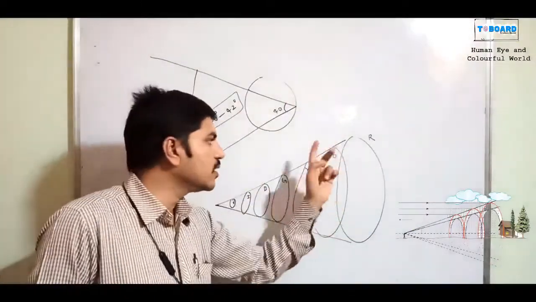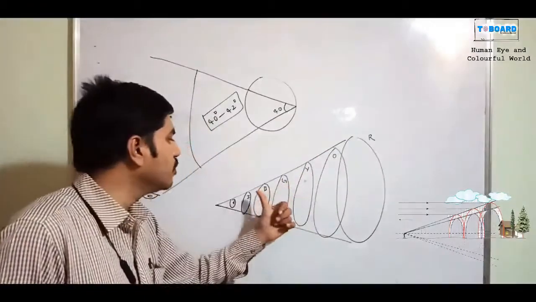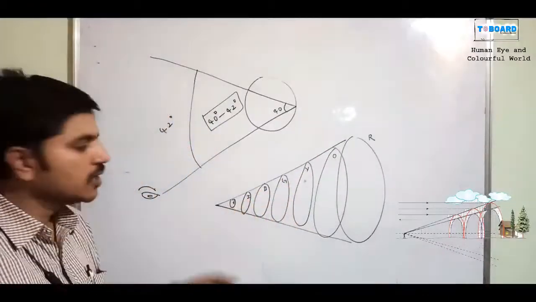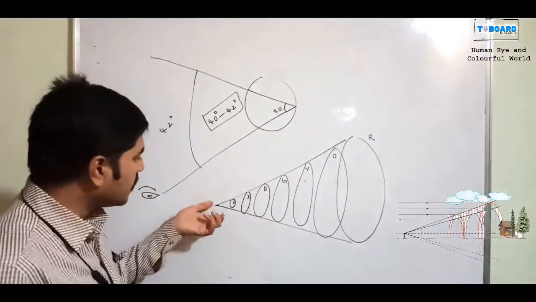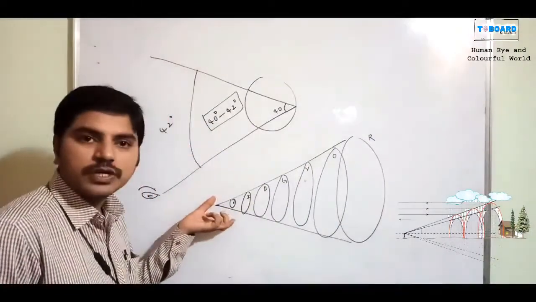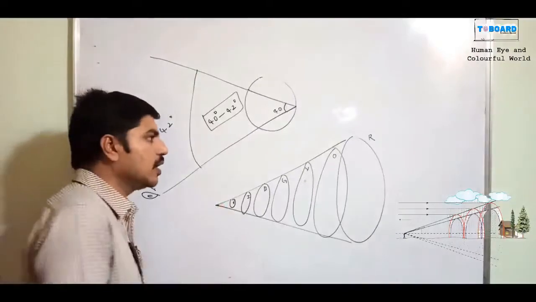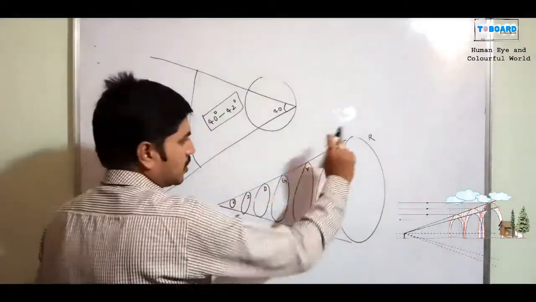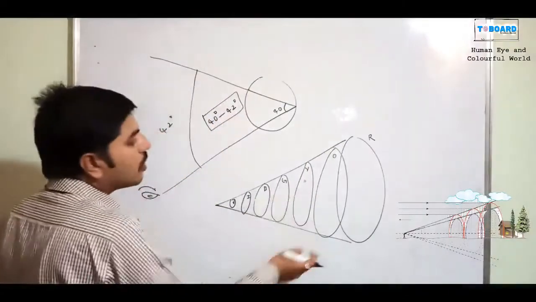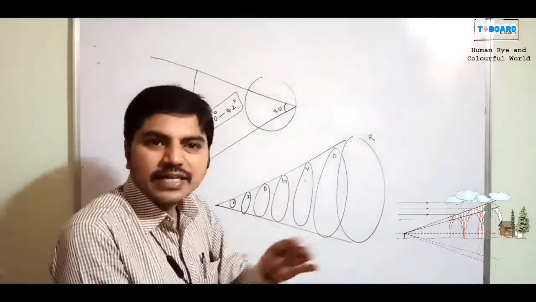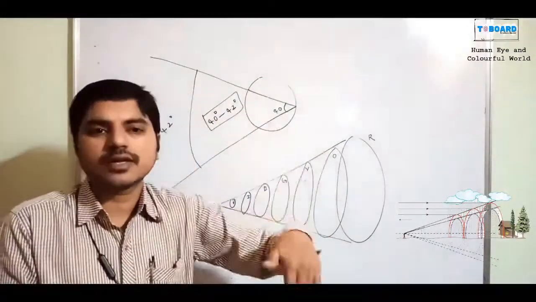There is red, orange, yellow, green, blue, indigo, violet, right? So VIBGYOR colors are there. In these colors, if we look at an angle of 40 to 42 degrees, then we can see each and every color separately. If it is not that, each color vanishes. Vanishing is nothing but mixing with other colors, right?